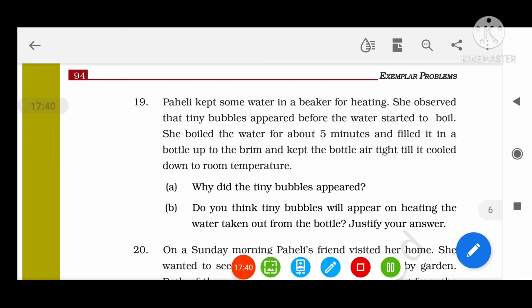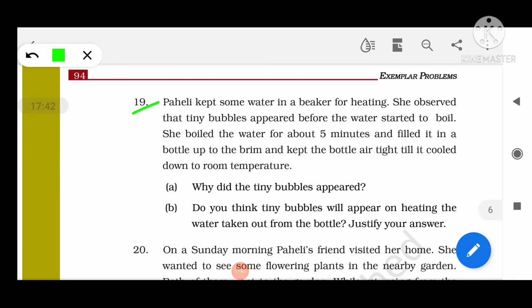Question number 19. Paheli kept some water in a beaker for heating. She observed that tiny bubbles appeared around the water before it started to boil. She boiled the water for 5 minutes and filled it in a bottle up to the brim and kept the bottle airtight till it cooled down to room temperature.